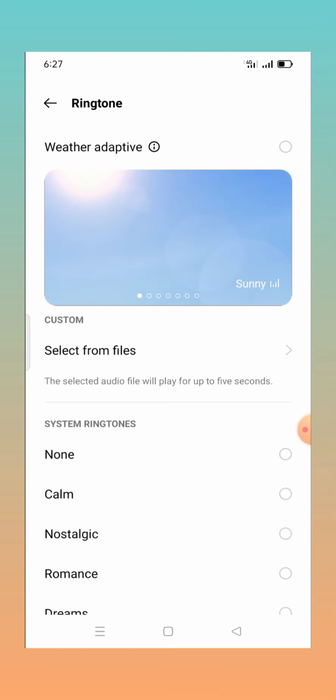So that is a little information on how to change the alarm ringtone on an Android mobile.